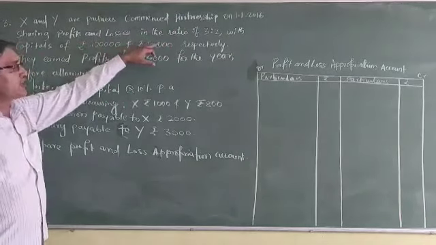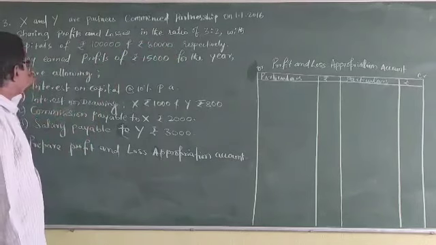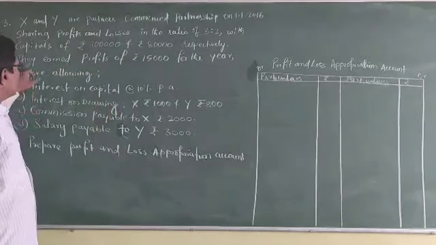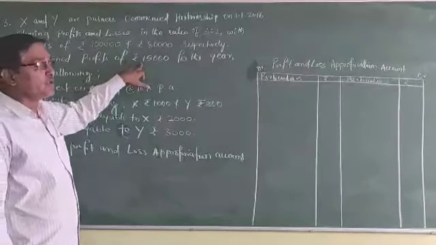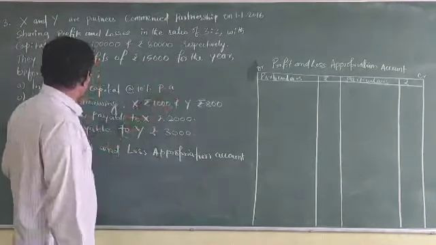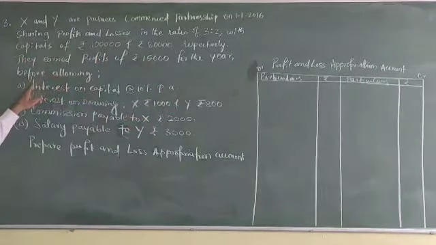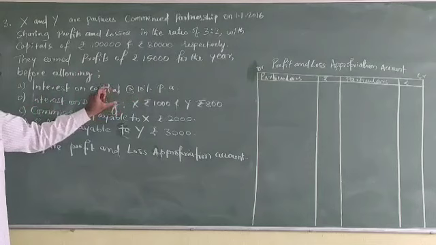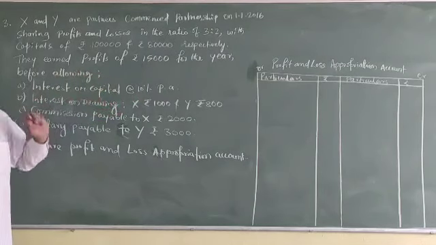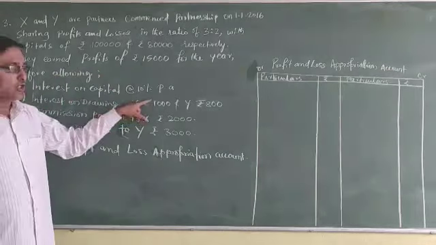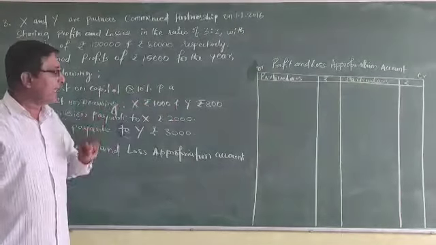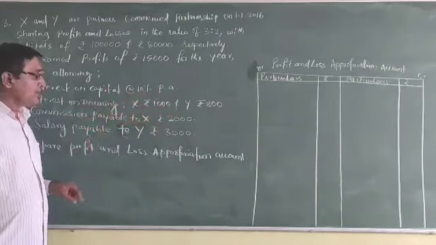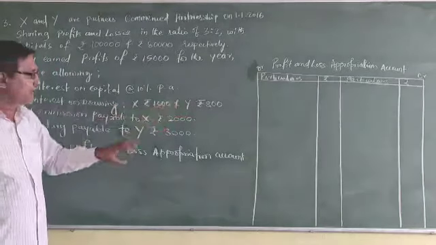Sharing profits and losses in the ratio of 3:2 with capitals of rupees 1,00,000 and 80,000 respectively. They earned profits of rupees 15,000 for the year before allowing interest on capital at 10% per annum. Interest on drawings is also given in this problem: X rupees 1,000 and Y rupees 800. Commission payable to Mr. X rupees 2,000. This is the total 1 year amount.